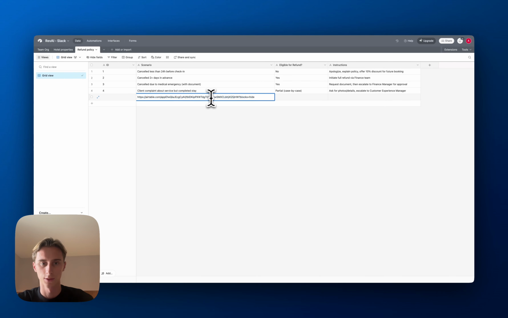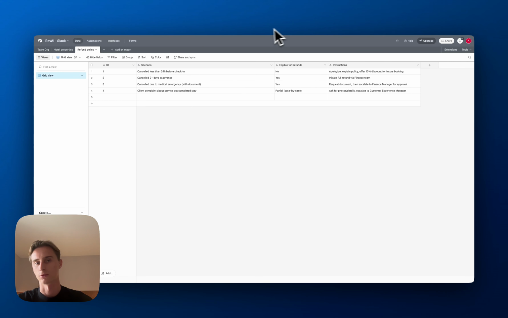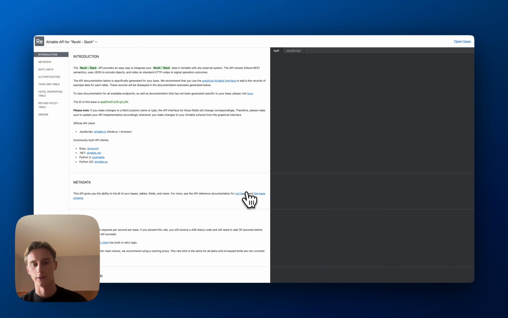How to find your API key is pretty easy. You'll see all of your Airtable bases, and here is, for example, all of the information for my Rev AI Slack Airtable base. To get the API key, I go to authentication, personal access tokens, and then it shows all of my API tokens. If you want to create a token, you click create and put in a name. Let's just say test. You can't name it test, so you have to put something else. Then you add all of the scopes, and select which Airtable base that API key will work for. So yeah, that's pretty much it.